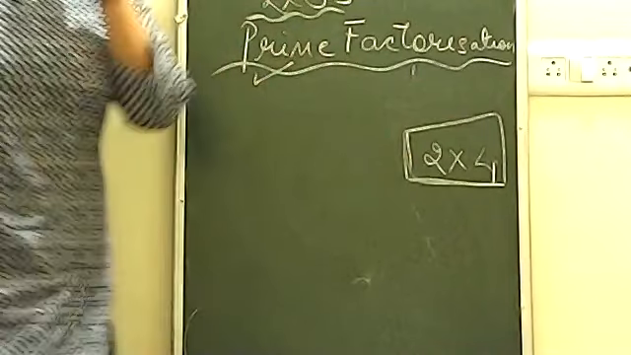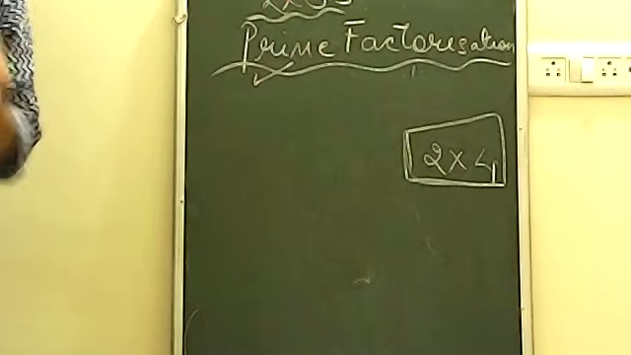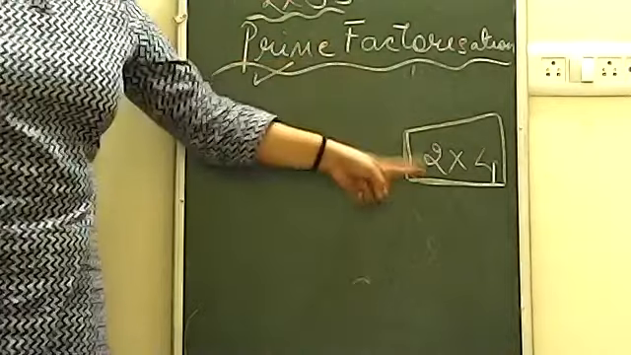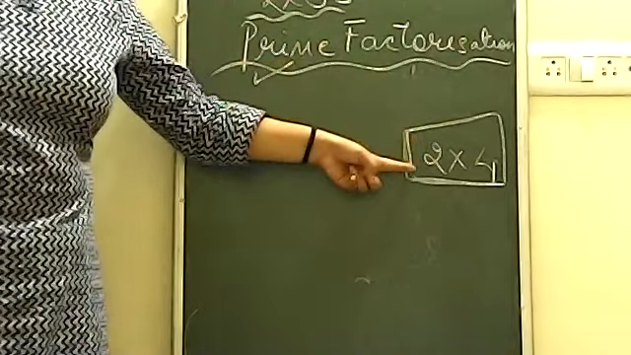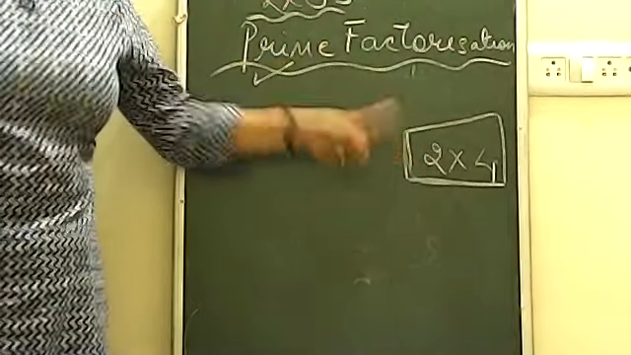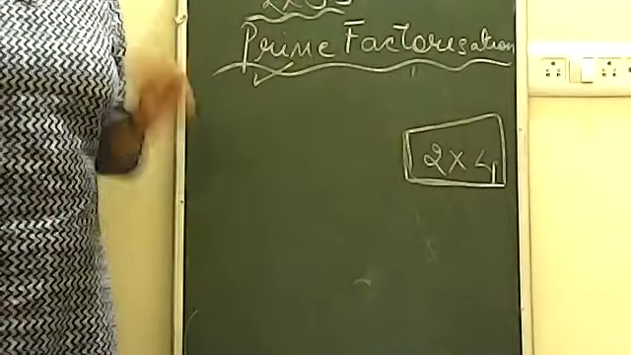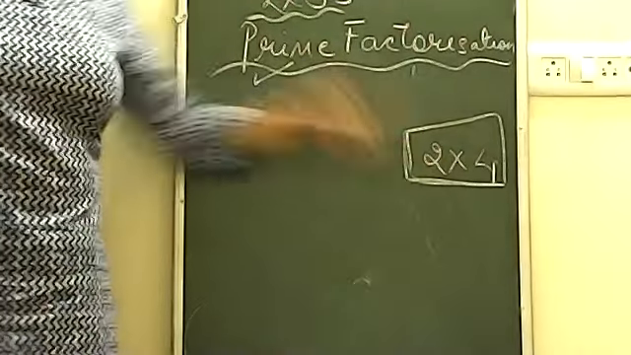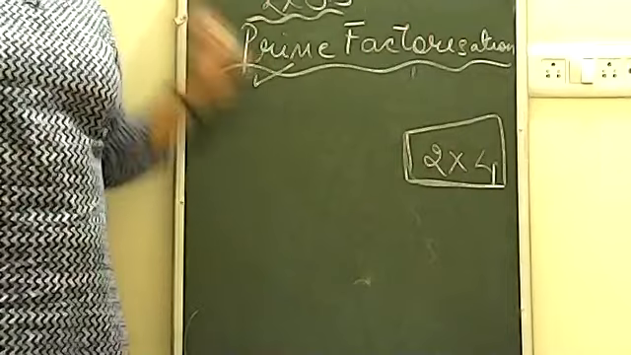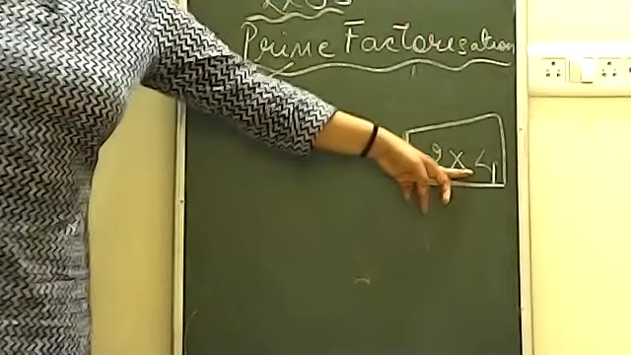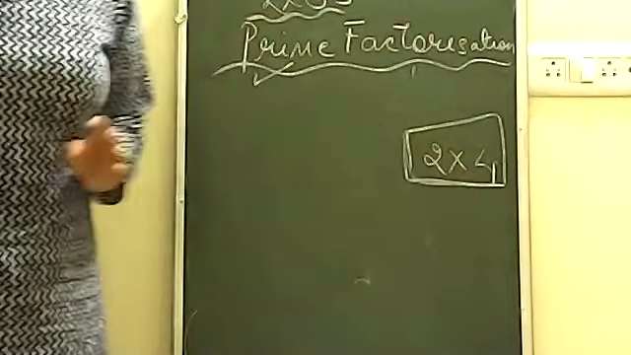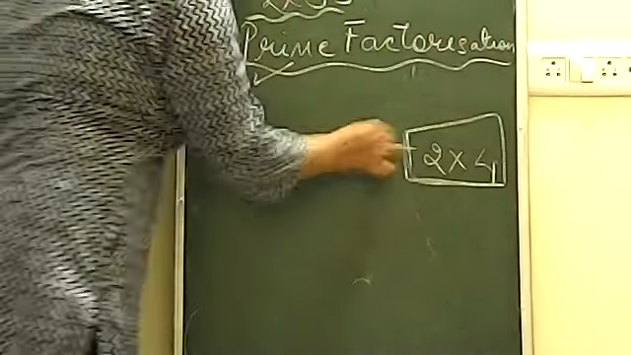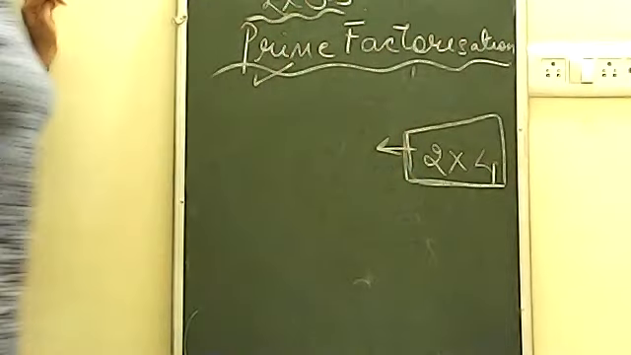And also please take care of one thing, that all the numbers which you write in the form of multiply should always be only prime. Like here it is 2. 2 is a prime number, that is fine. But 4 is not a prime number, it is a composite number. So this is factorization, but it is not prime factorization.